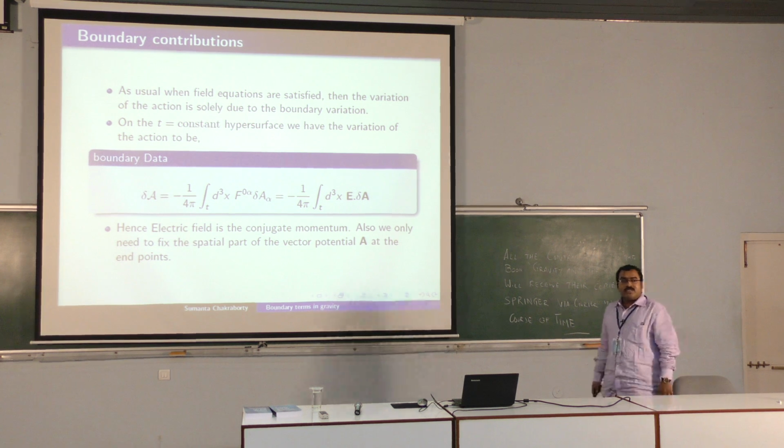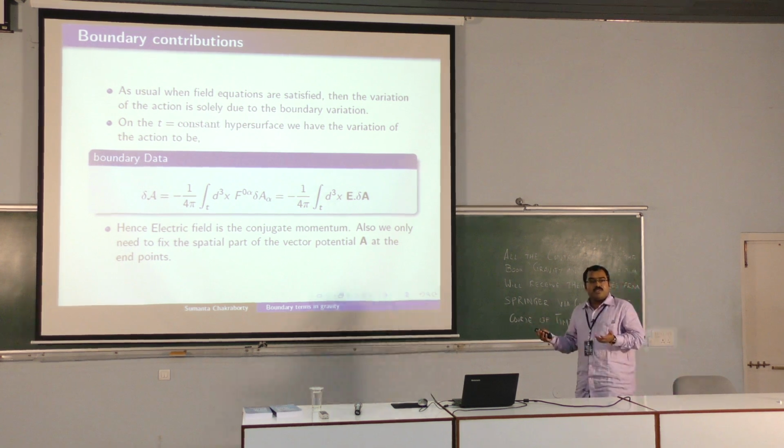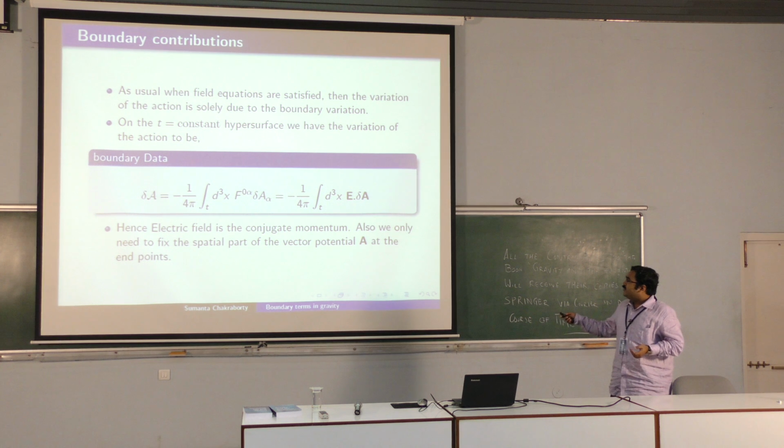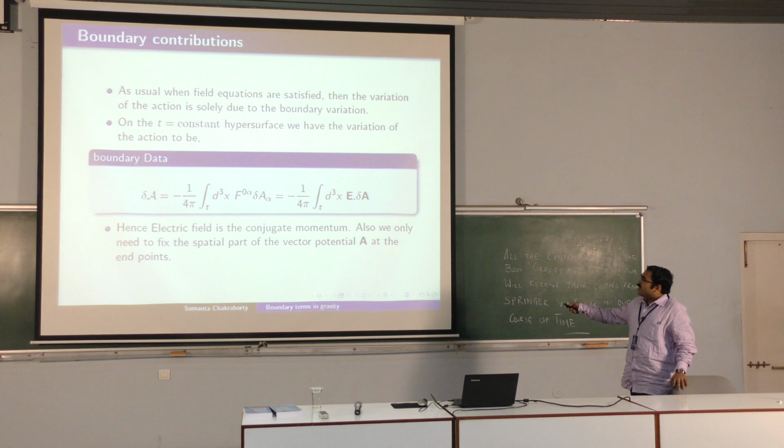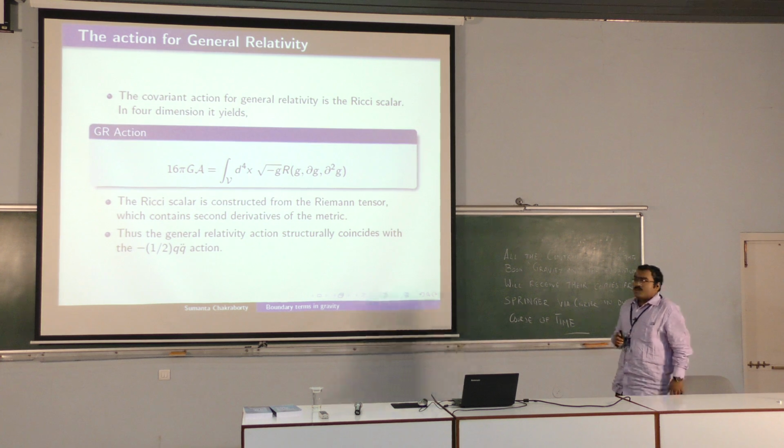Therefore, what it shows you is that you don't have to fix all the components of the vector potential. You only have to fix the vector part of the vector potential, and the conjugate momenta to it is essentially the electric field. So just like in the case of classical mechanics, you can get the conjugate momenta. Here also you can get the corresponding electric field as the conjugate momenta to your vector potential.